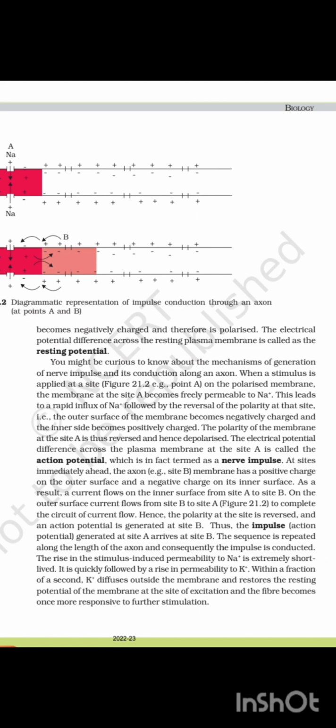The rise in the stimulus-induced permeability to sodium is extremely short-lived. It is quickly followed by a rise in permeability to potassium within a fraction of a second. Potassium diffuses outside the membrane and restores the resting potential of the membrane at the site of excitation, and the fiber becomes once more responsive to further stimulation.